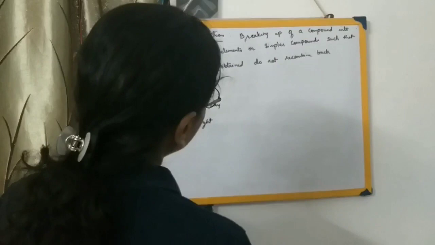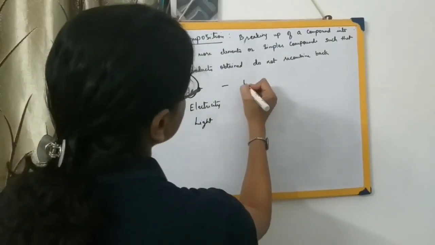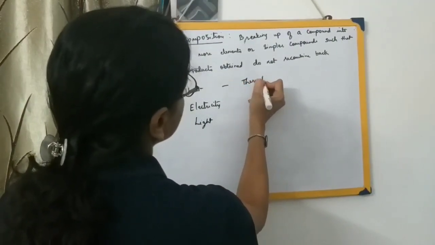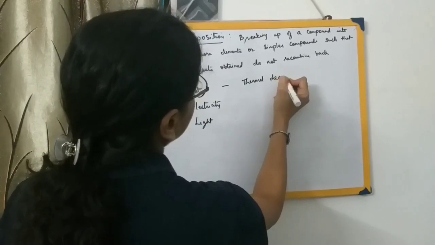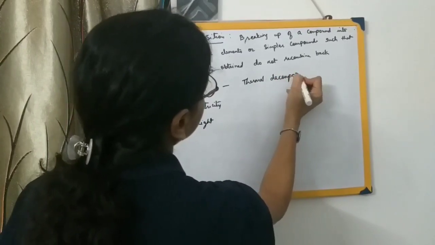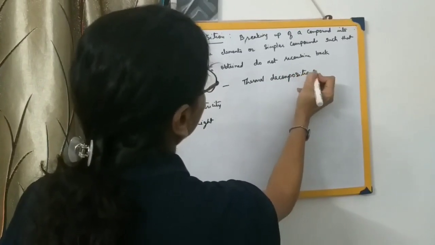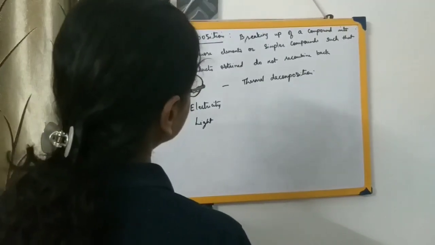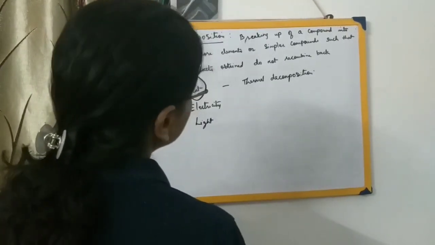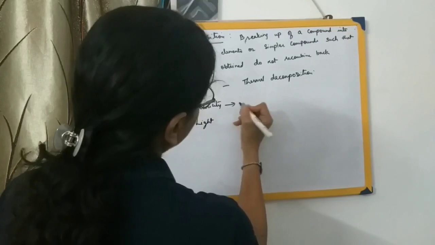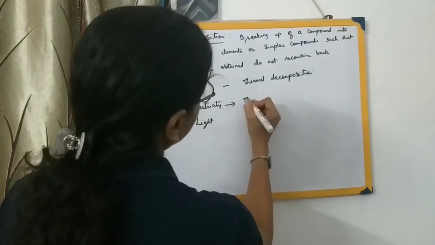Now when it takes place by application of heat, we call this thermal decomposition. Next, if it is by electricity, then we call it electrolytic decomposition.